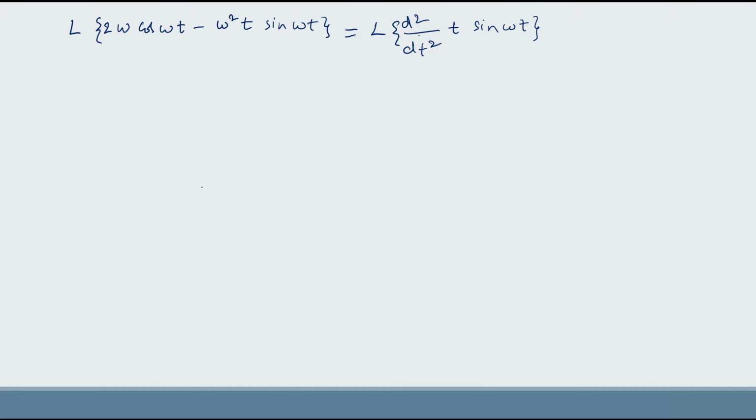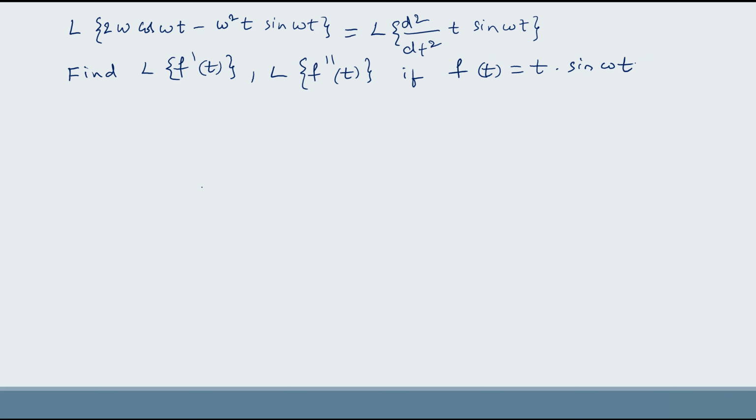So we can redefine this question. Here find L of f dash of t and L of f double dash of t, if f of t equal to t into sin omega t. So in this manner we can write this question again. Now here f of t is given.